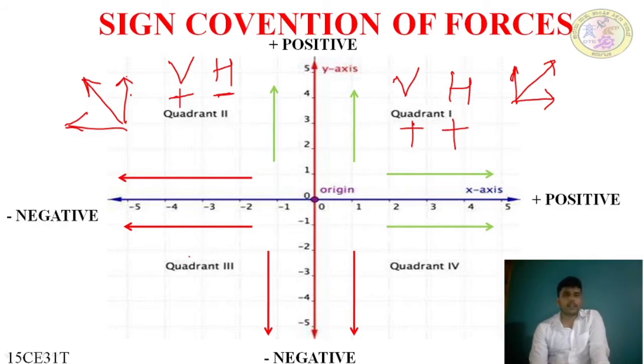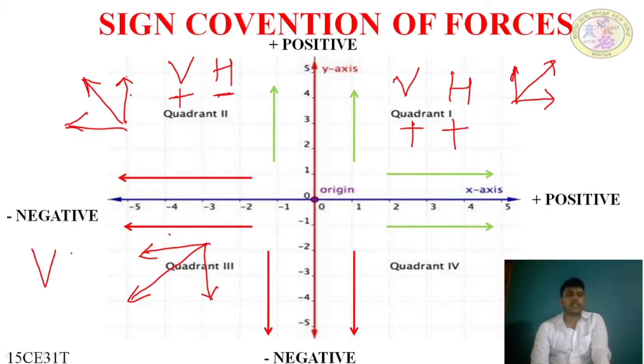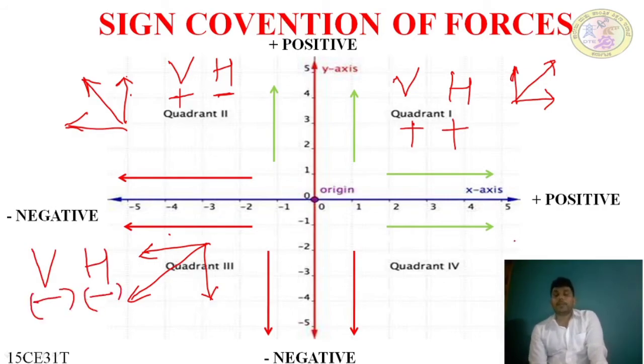In the third quadrant, the force moving in this direction is split into two, where the horizontal component is moving in the left side direction and the vertical component is moving in the downward direction. Left side direction is negative and downward direction is also negative. Here the vertical component and horizontal component are both negative. And here the force moving in this direction is split into two.